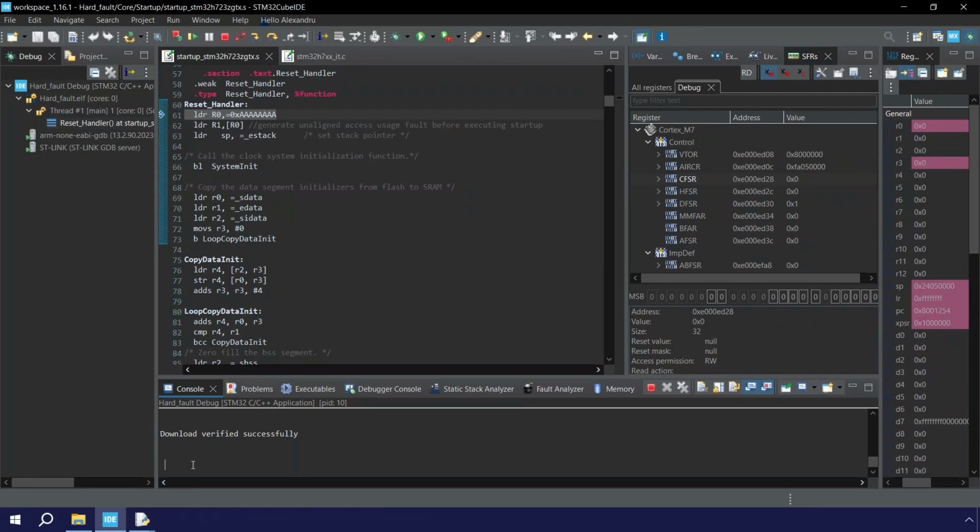stacked core registers. In this demo, a hard fault is generated before the startup is executed. The fault handler uses only core registers and special function registers and doesn't write anything on the stack. If the stack pointer is within RAM range, the stacked core registers are read from the stack. A UART module is initialized and used to transmit the fault registers and stacked core registers.